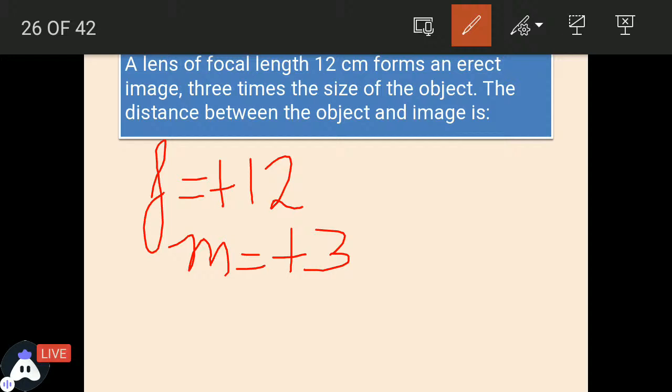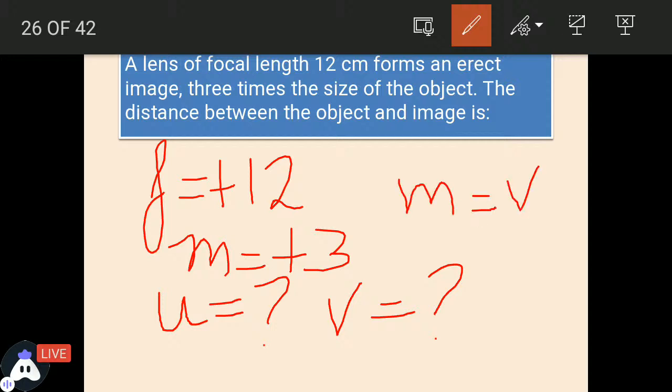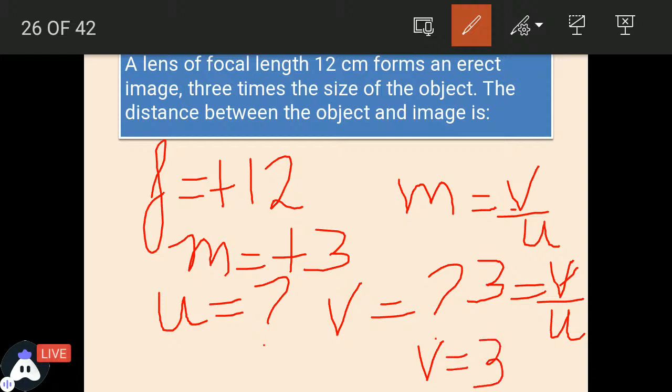You need to calculate both the things. You do not have u, that is the distance of the object, and you do not have v, that is the distance of image. But you know the formula of magnification. What is the formula of magnification of lenses? It is v upon u, and magnification is 3. So 3 is equal to v upon u, or v is equal to 3u. We got the relation between the distance of object and the distance of image.